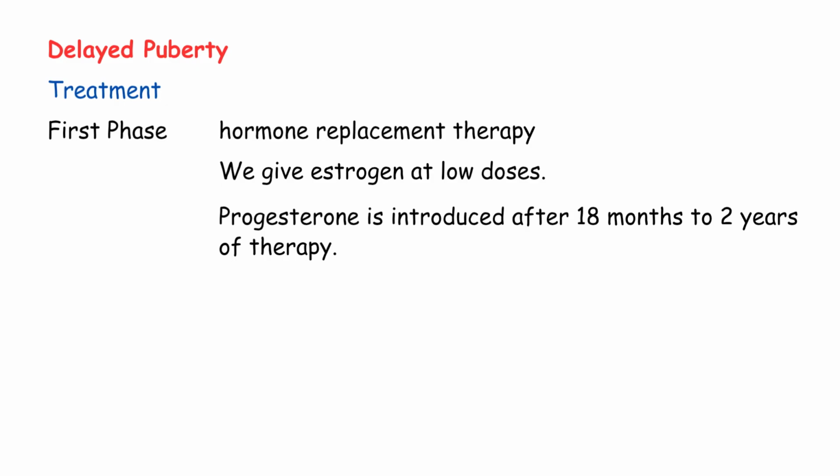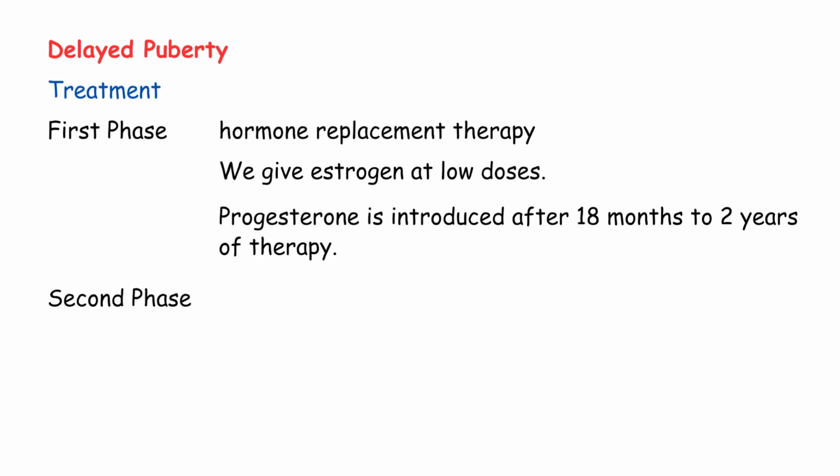Why wait? Because we want to mimic natural puberty. In natural puberty, estrogen comes first, then progesterone comes when periods start. The goal is to give the body time to develop breasts, uterus, and other secondary sexual characteristics before introducing periods.